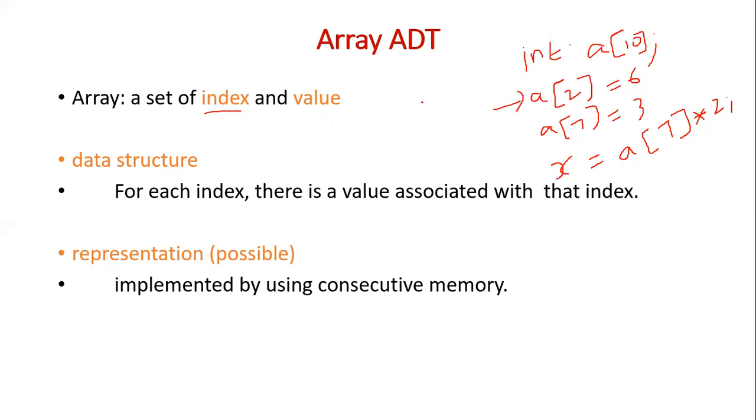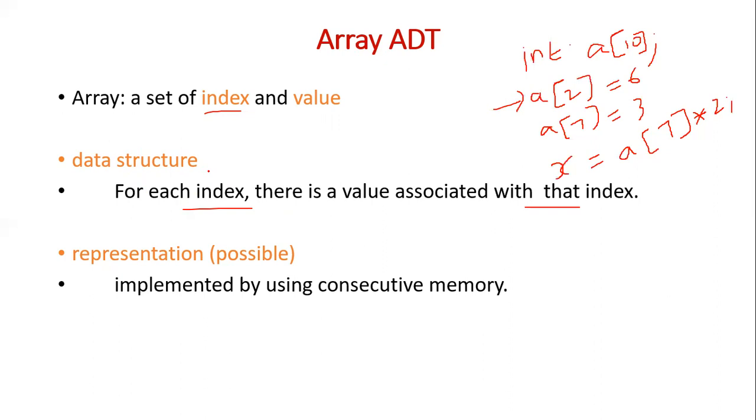Okay, so from the abstract data type context, this is how we define array. Array is a set of index and the associated value. So for each index there is an associated value with that index. So this is how we define array as an abstract data type. Okay, so this is the array specification.